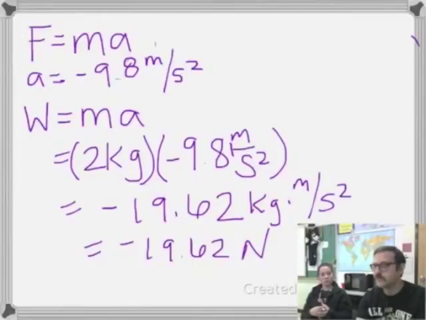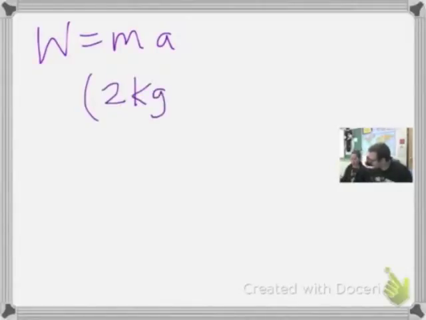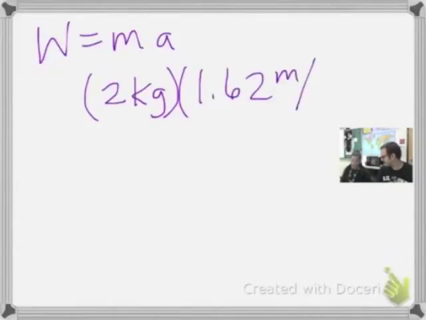What do you say we find out what this book weighs on the moon? Has mass changed? No, mass is still the same. Weight is equal to mass times acceleration. Our mass is 2 kilograms. But what's the acceleration due to gravity on the moon? 1.62 meters per second squared. Less than that of what it is on Earth, which is why we weigh less on the moon. Negative, because it's pointing downward, pulling us down.